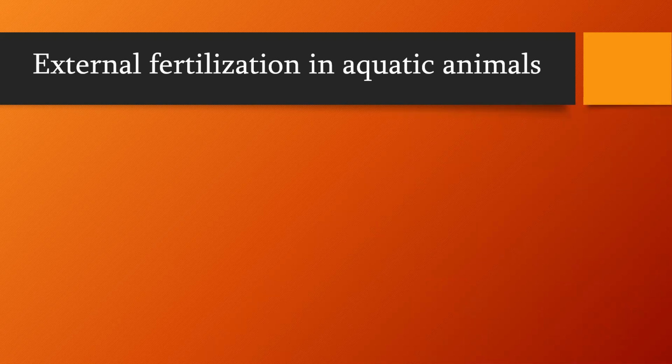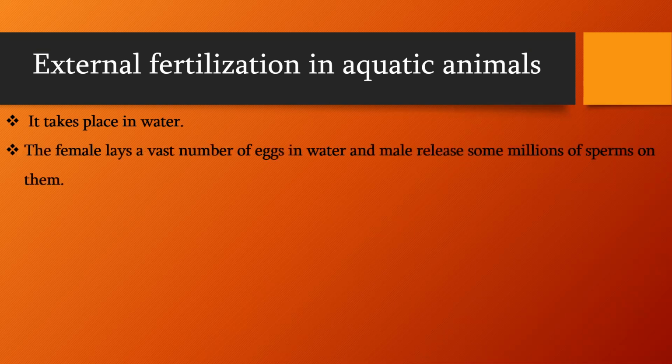As mentioned earlier, if fertilization takes place outside the body of an organism, it is called external fertilization. Usually external fertilization takes place in aquatic animals, in the surroundings, especially in water. The female lays a vast number of eggs in water and the male releases millions of sperms on them.